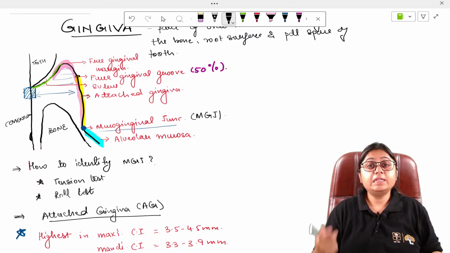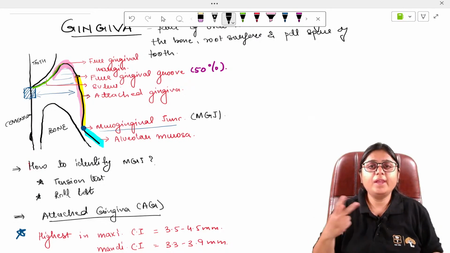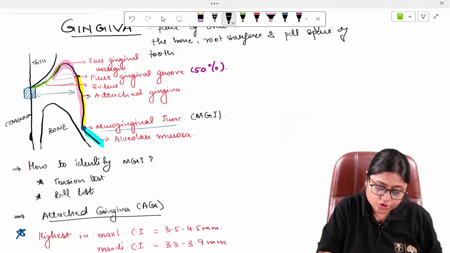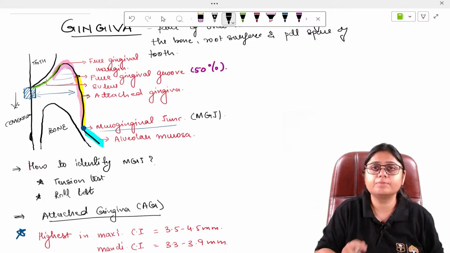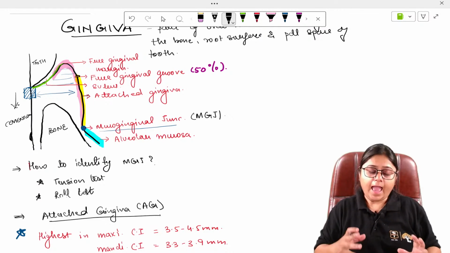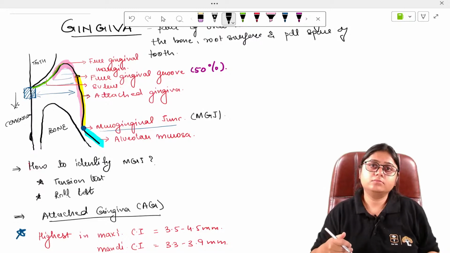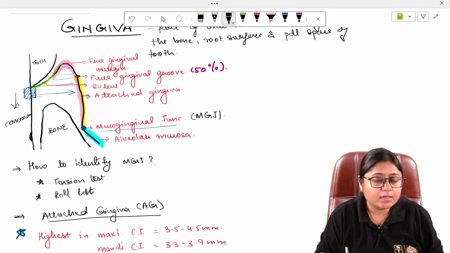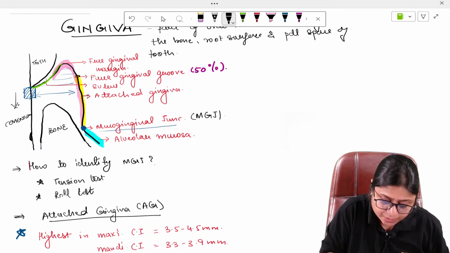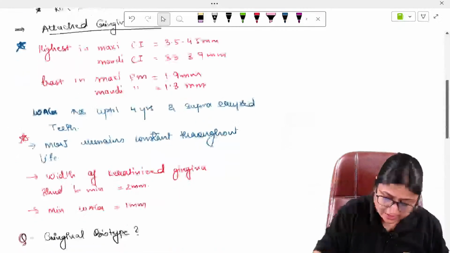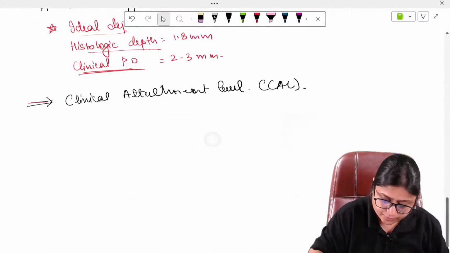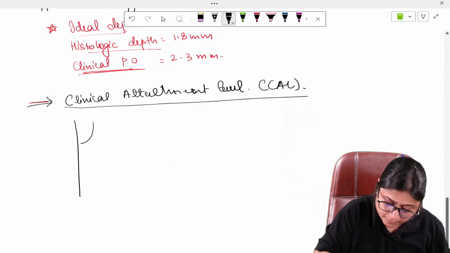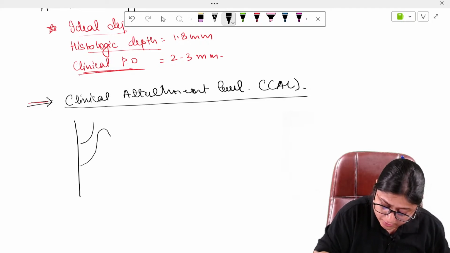But whenever there is a periodontal pocket present, whenever there is recession present, in such cases the junctional epithelium shifts downwards. Okay, and the clinical attachment level is increased, right? There is loss of clinical attachment of the tooth. See, I'll just show you with the help of an image. So what happens if this is the tooth, okay? And here is a periodontal pocket.